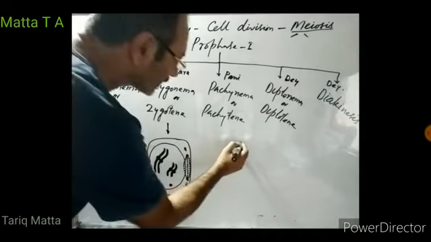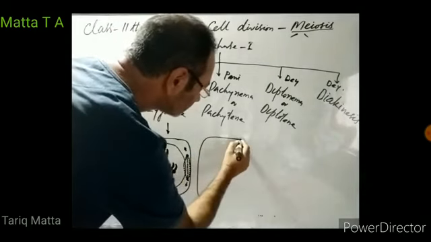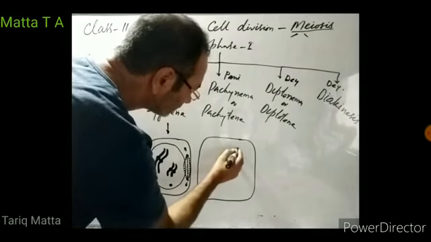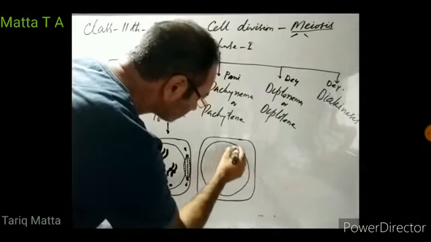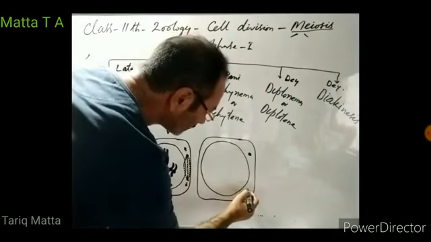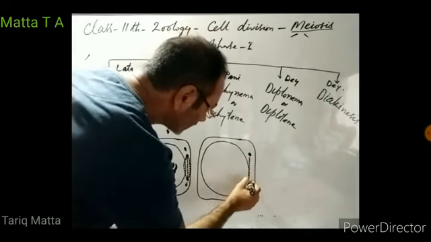Then what happens in pachynema? Centrosomes are migrating towards two opposite poles of the cell. The spindle is being organized.